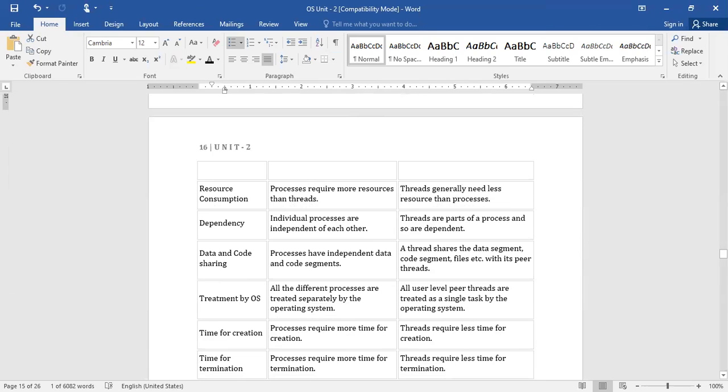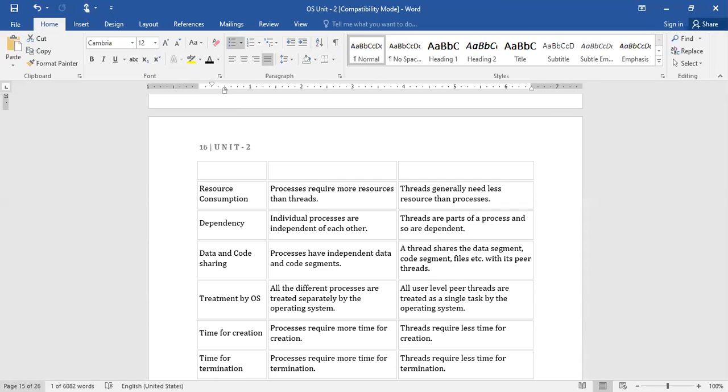And coming to resource consumption, a process requires more resources than threads. If you observe the process control block, we keep the process state, process ID, memory, registers which are used, the limitations, and the other files. Like that, we need to maintain several pieces of information regarding each and every process. So that is the reason it needs to utilize more resources when compared to threads.